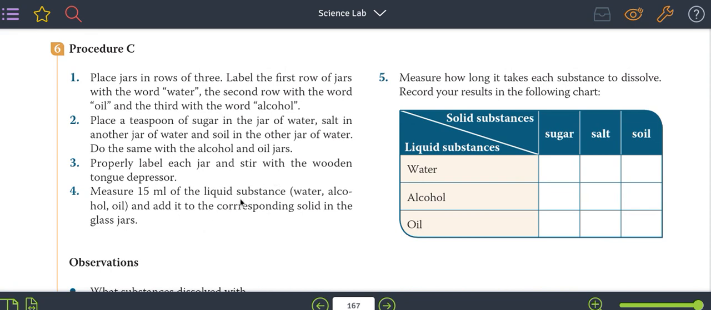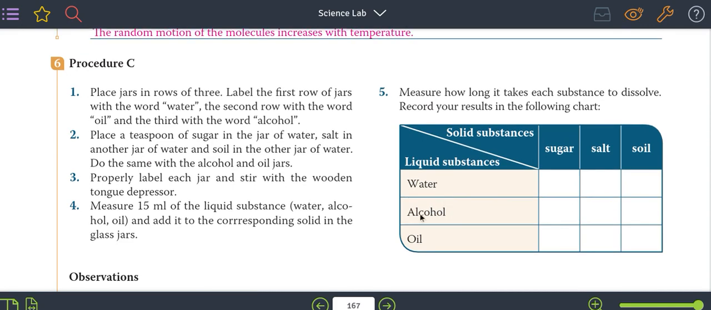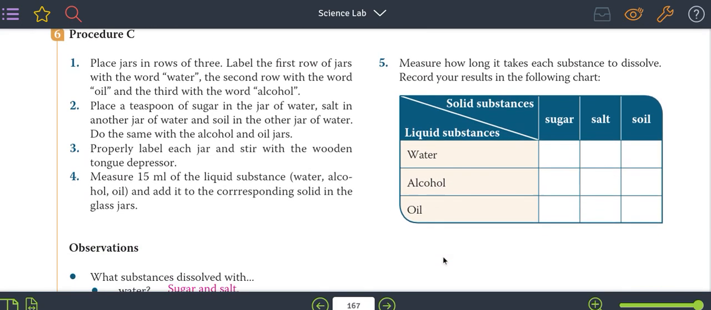Measure 15 milliliters of the liquid substance, water, alcohol, oil, and add it to the corresponding solid in the glass jar. Measure how long it takes each substance to dissolve. Record your results in the following chart. Agua, alcohol y aceite. Lo único que sí le voy a pedir es que traiga un poquito de aceite a la escuela. Y vamos a agregar azúcar, sal. Bueno, hay que traer aceite, una cucharadita de azúcar, una cucharadita de sal y así pues suelo, ahí tenemos tierra.